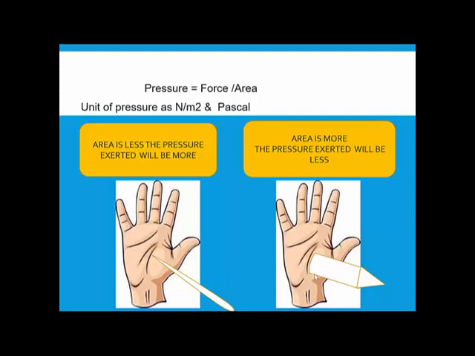Why? Because let's say you are applying the same force. You are applying 10 newtons of force in both cases. While you are trying to touch the nib of the pen to your hand, and also in the second case, the force that you are applying is 10 newtons. But what is different here? The area of this nib which is in contact with your hand is very small, just a tip area. When the area is very small, the pressure becomes very large. So when the pressure becomes very large, it will hurt your hand.